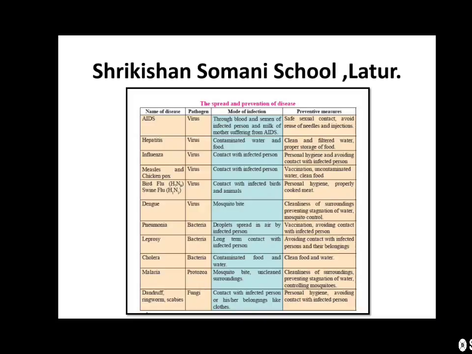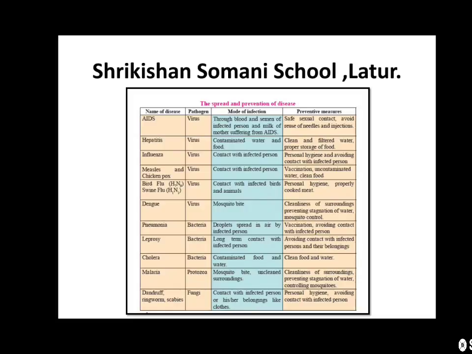Preventive measures: cleanliness of surroundings, preventing stagnation of water, and mosquito control. If we store water at any place, it must be covered. If it is open, different types of mosquitoes may grow, and because of the bite of such mosquitoes, dengue may be caused.